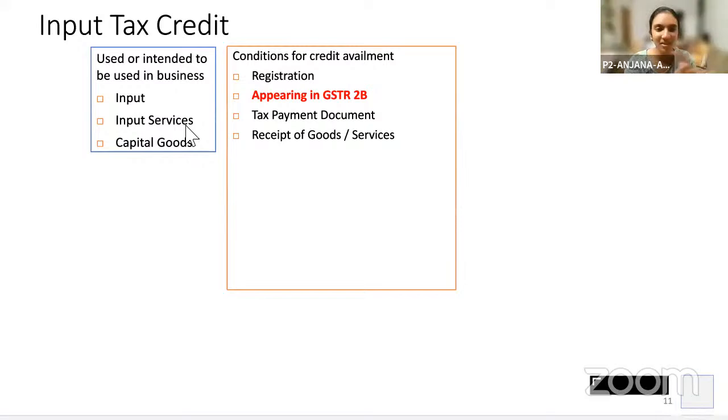Sir, in the charge and supply chapter, there are a few definitions, including consideration, business, and all. Do we have to learn all that? Consideration I will cover. But business and all, I'm not covering word by word. Will it come in the exam where we have to define it?